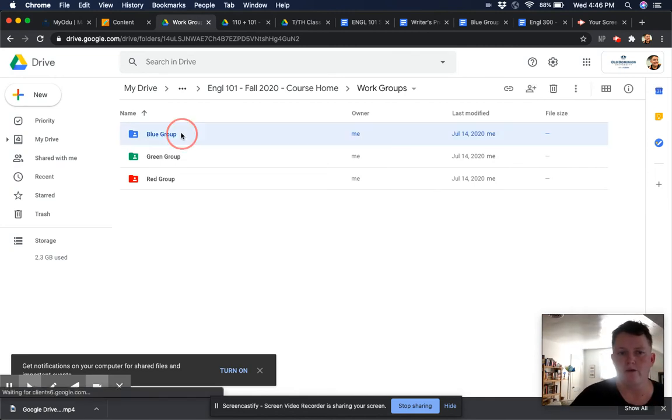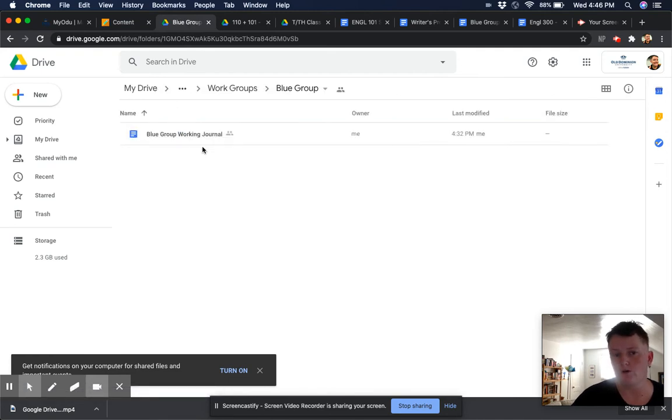And then ultimately, when they go in their group folder, they'll have the working journal, which is where they're going to do the majority of their work. But then I'll also create a folder for different rough drafts. So when they have the rough draft of the writer's process plan due for a peer review, they'll have a folder where they all post their individual ones. And that way it makes it easier for the students to comment on each other, and for them to then take that commented document and turn it into the polished document that they then submit to me. So that's the way that works.